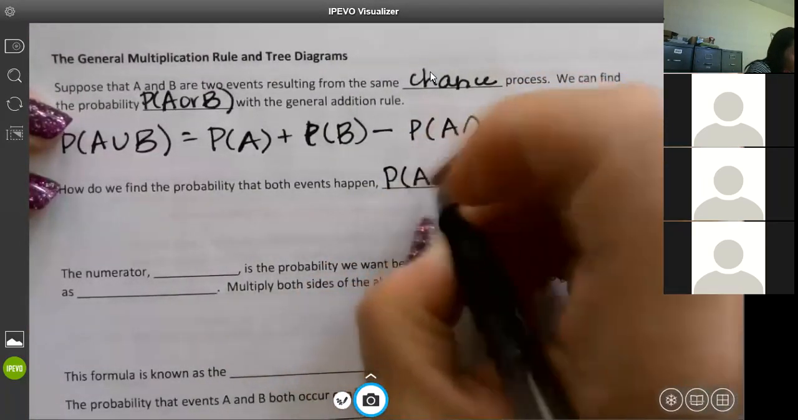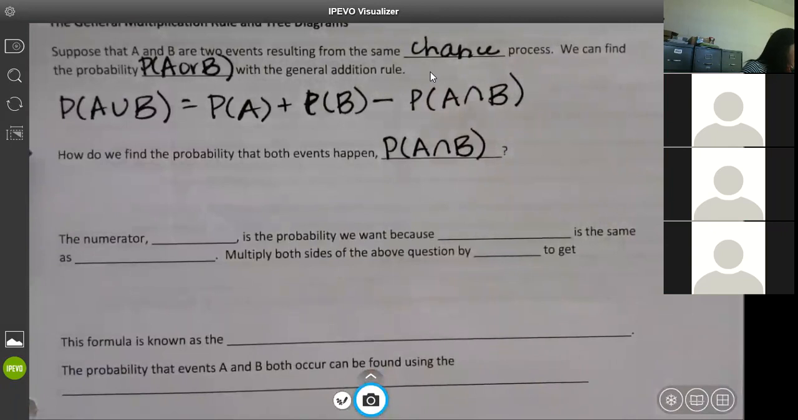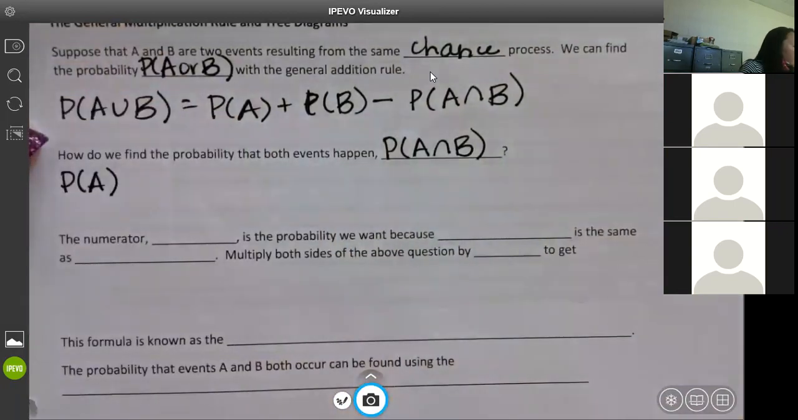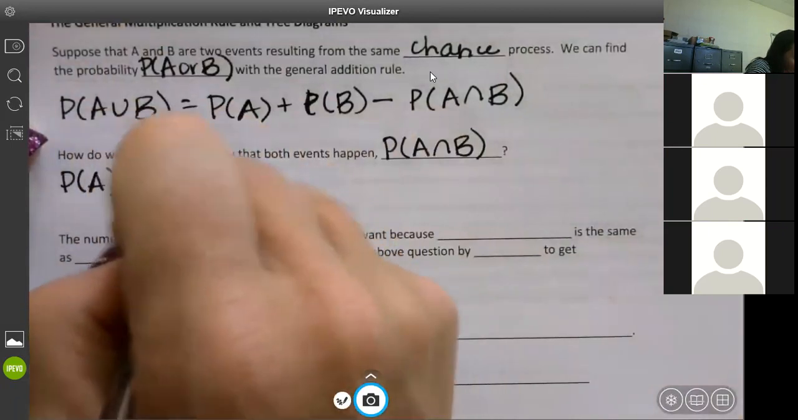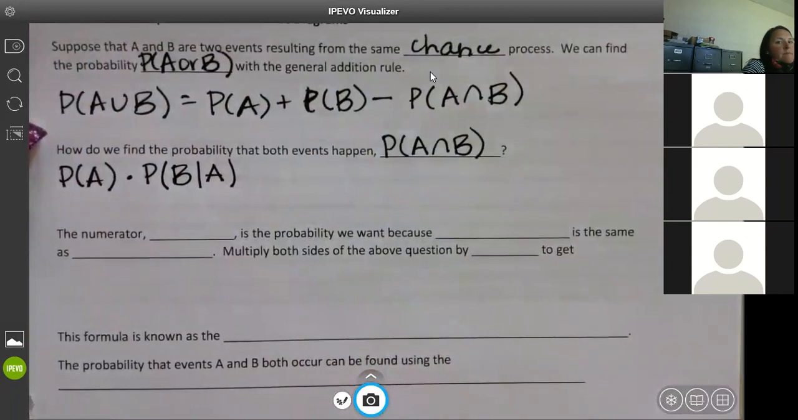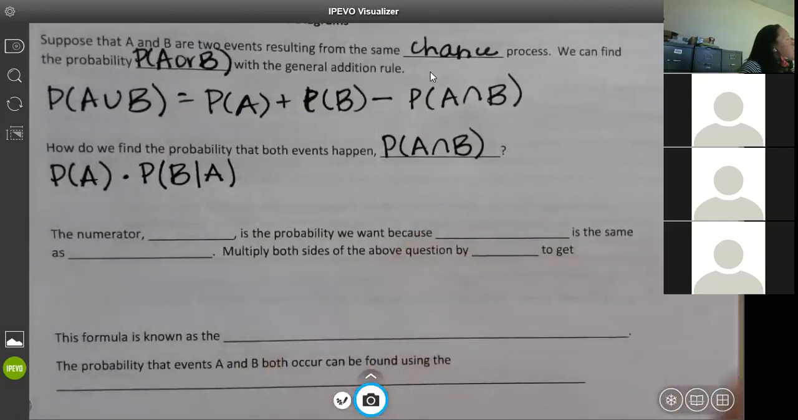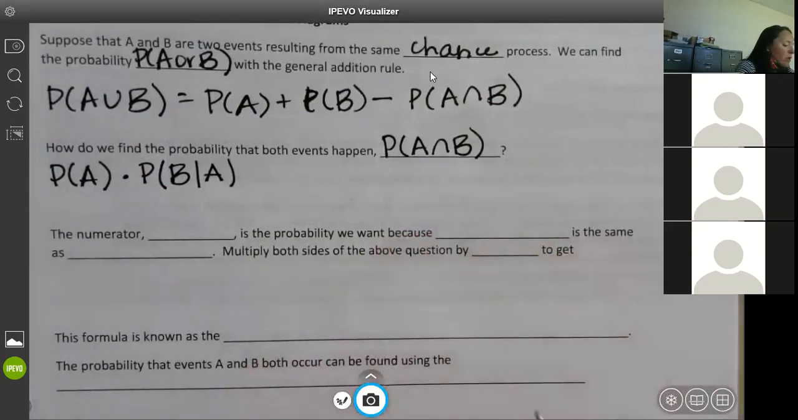How do we find the probability that both events happen? If both events are happening, that's A and B. You do the probability of A times the probability of B given A. This is going to sound crazy, okay? Don't stress about it. This is kind of like a proof in geometry. So if you've done proofs before, this is exactly what we're doing. If you don't understand that, all you have to do is memorize the formula. If you don't understand where it comes from, not a huge deal. You just have to know the formula, okay?